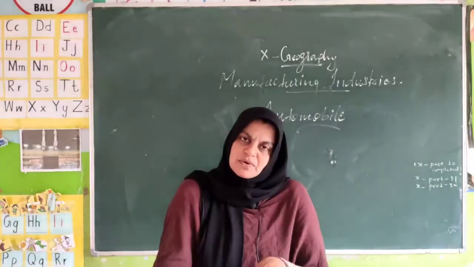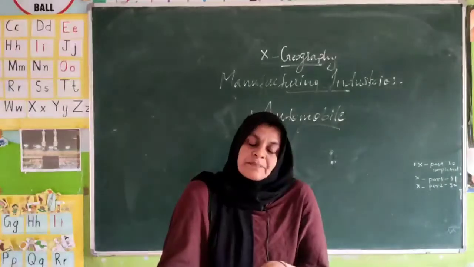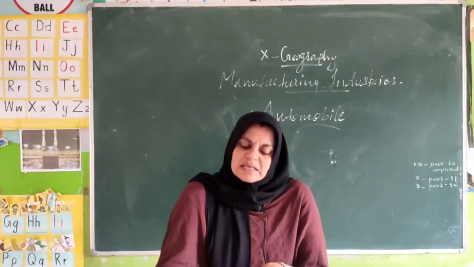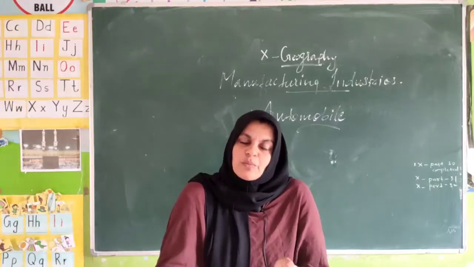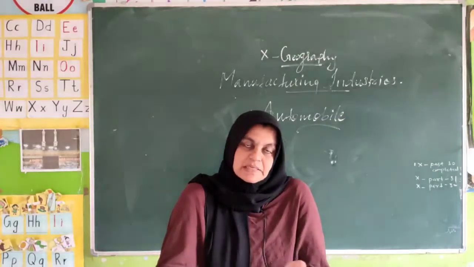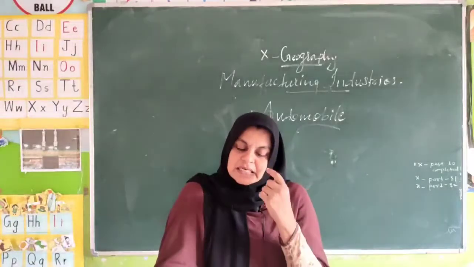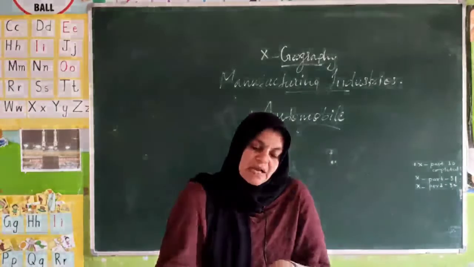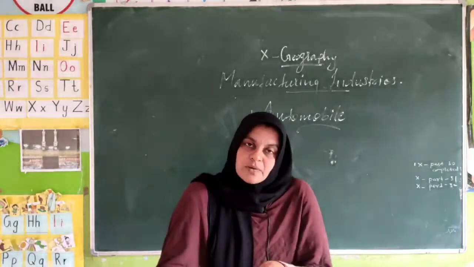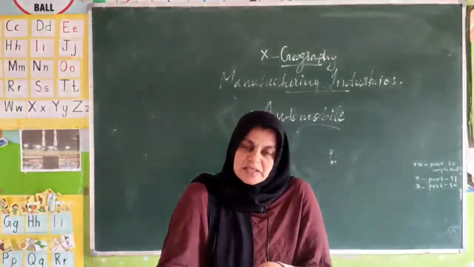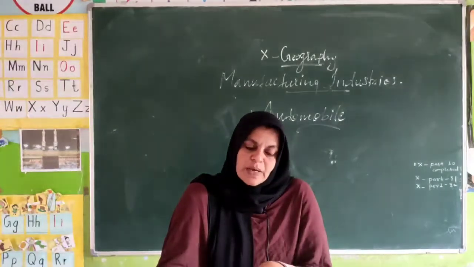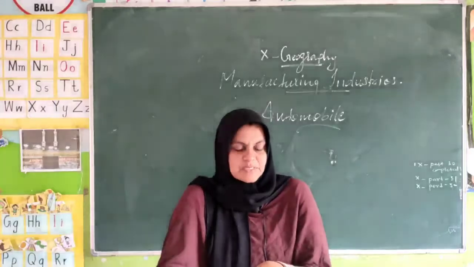You know Jamshedpur? It is in Jharkhand. So, dears, these are the areas where these automobile industries are there. Okay, don't forget these places, you have to repeatedly read this area. Dears, these are the important things I have to discuss about the automobile industry. So, the automobile industry provides a quick movement of the goods and services and the passengers.